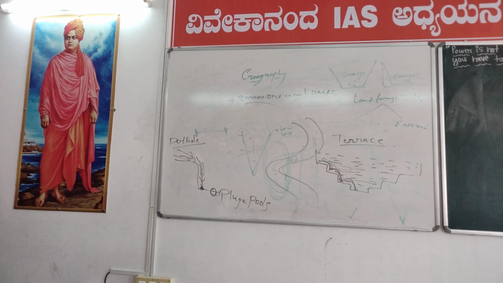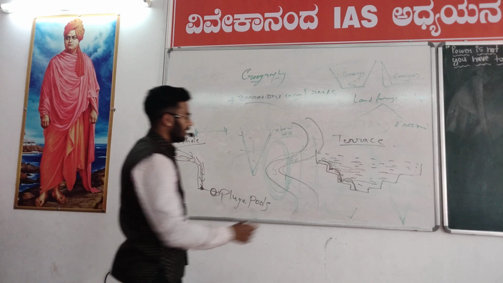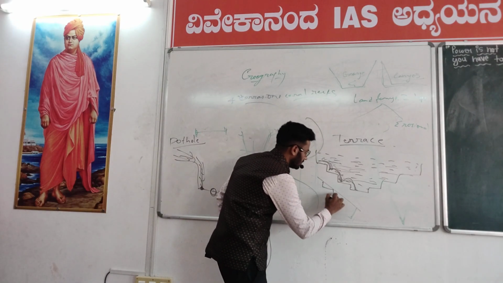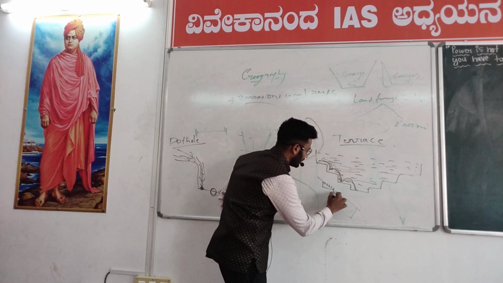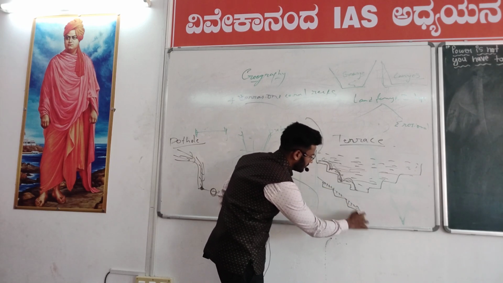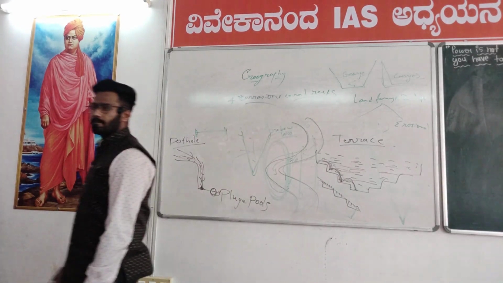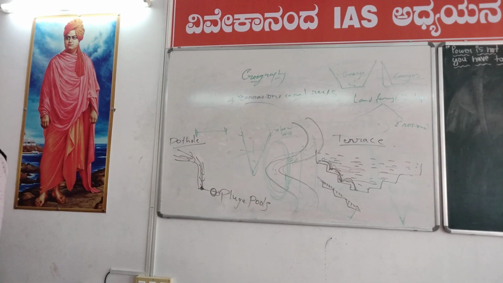This is a kind of erosion, right? See, otherwise it would be normal like this. Because of the erosion, step formation happens here, eroded, because of the continuous flow of the river.